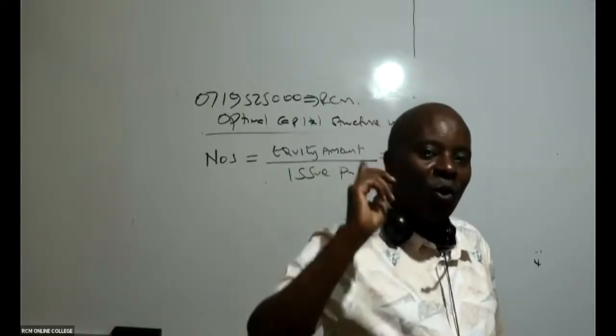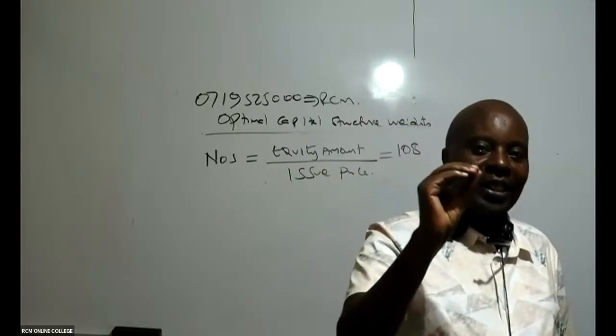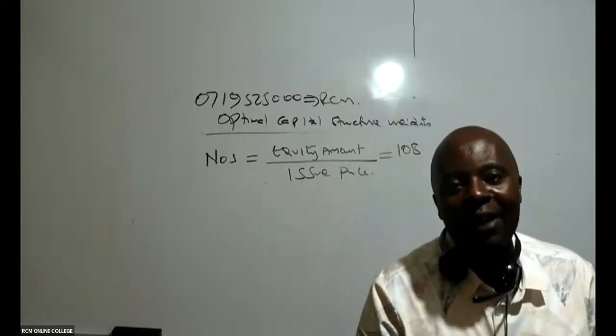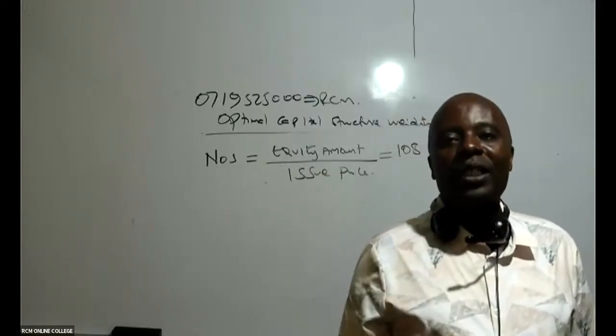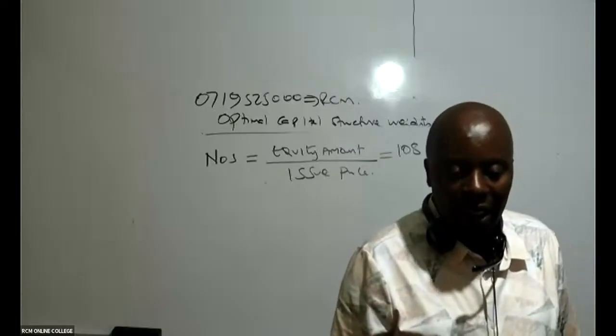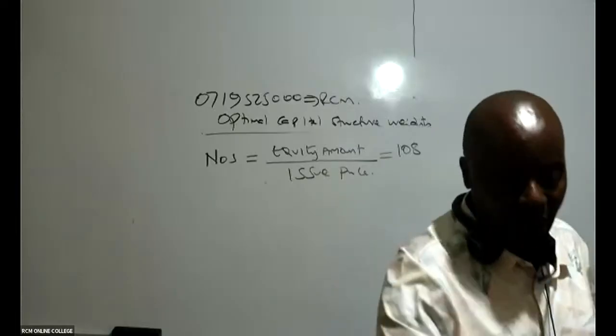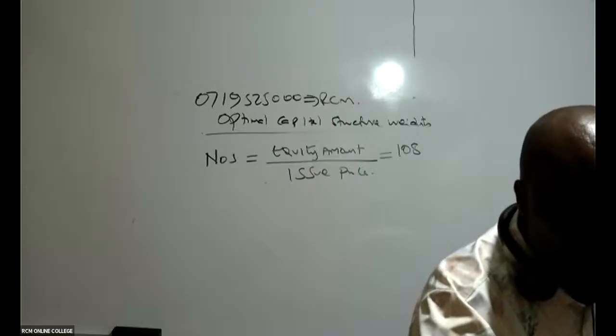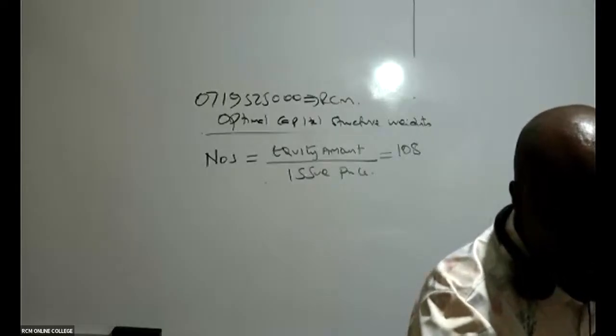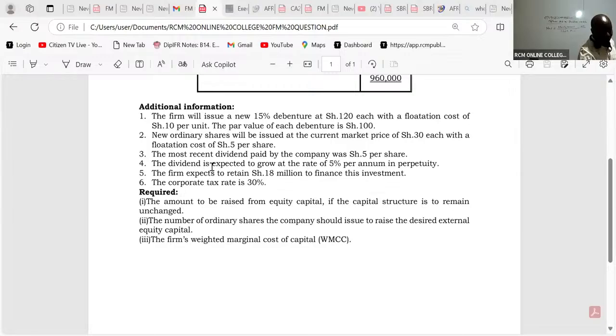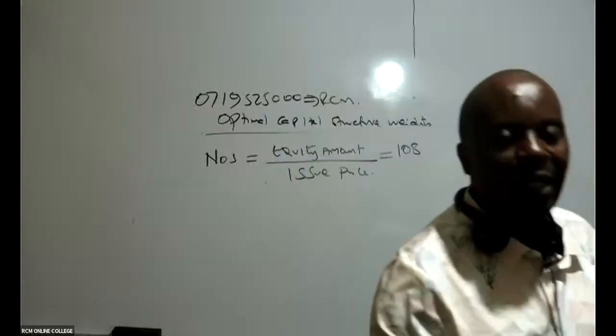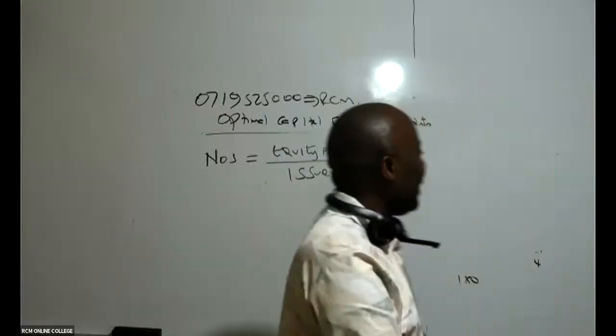Out of this 108, part will be gotten from the firm, part will be coming from retained earnings. You are told here that the firm expects to retain 18 million to finance this investment. To finance this investment, we shall retain from our profits 18.